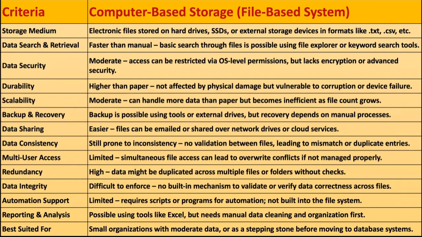And data retrieval. Now see, each and every criterion, try to understand carefully here, right? Data retrieval, how is it supported compared to the previous approach? In the manual approach, it is very difficult because you need to go through each and every file.